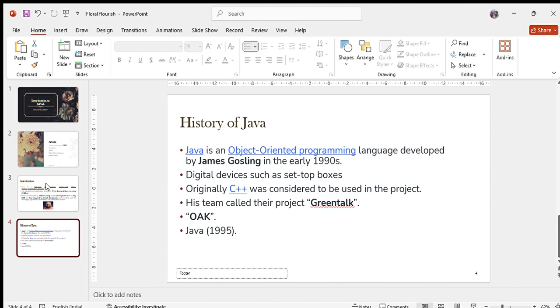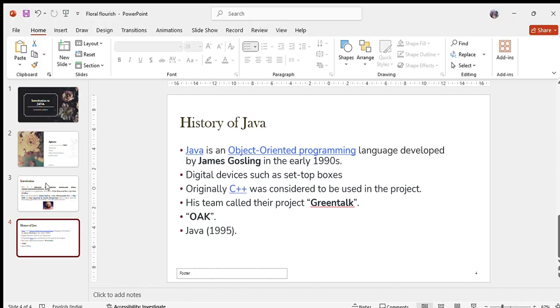Why did they mention OAK? Because in the surroundings of the office where they worked, there were oak trees. That is the reason they gave the name oak.